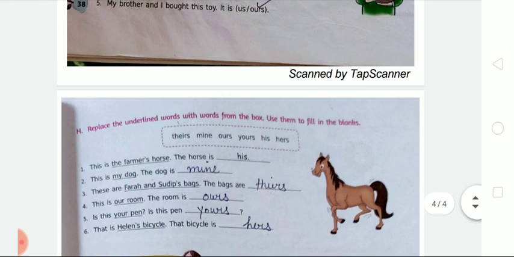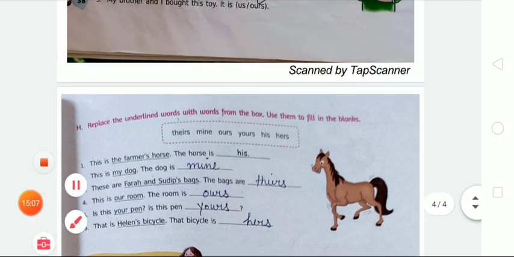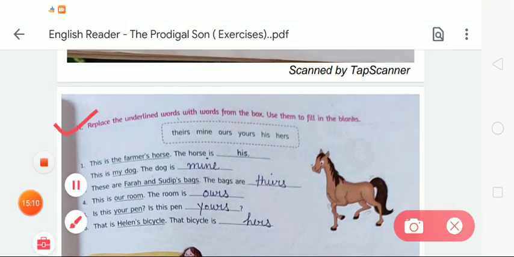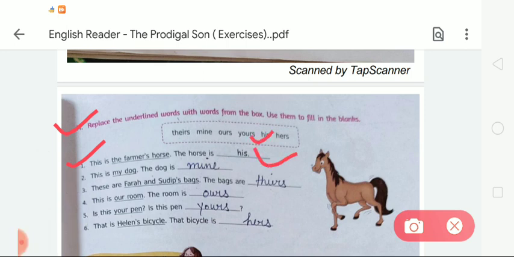Now moving to the next exercise. The next exercise is exercise H. In exercise H, what will we do? Replace the underlined words with a word from the box. Use them to fill in the blanks. Dear student, here we are going to fill the given blanks according to the words given in the box. So we must replace the given underlined words. In number 1, this is the farmer's horse. The horse is dash. Which word do we have to choose from the box? That is hedge. Here we have to write hedge on the given blank.